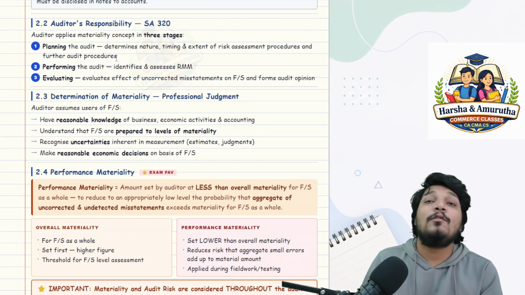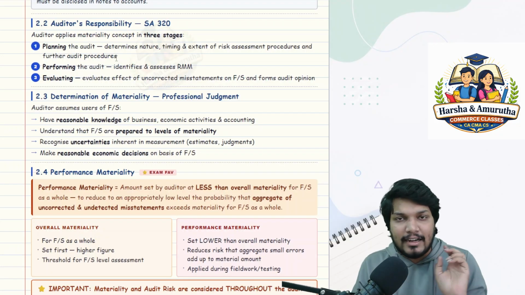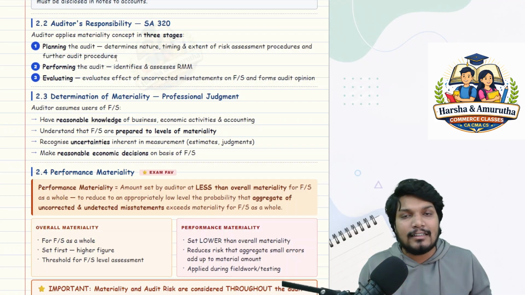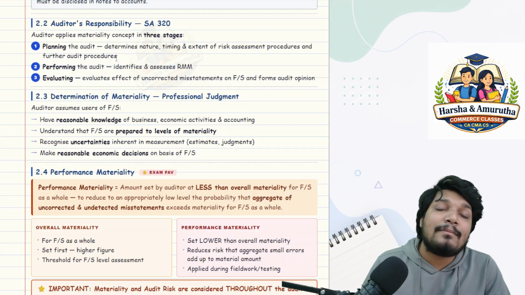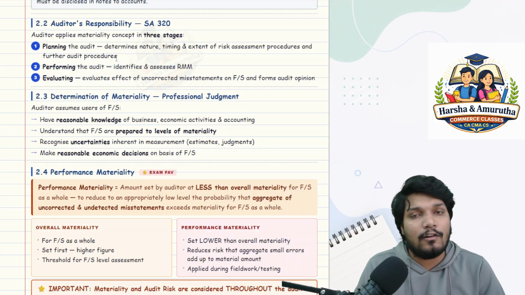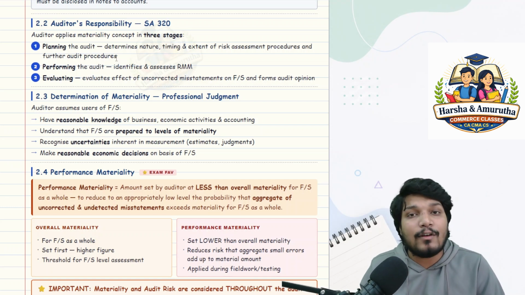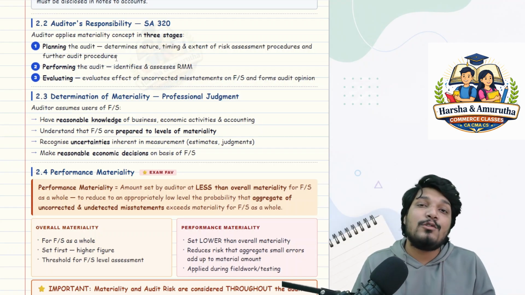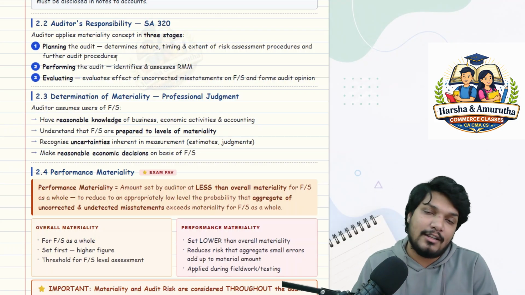Third, evaluating. Evaluating what? Evaluate the effect of uncorrected misstatements. You have identified, you have given the management a chance to correct these misstatements, these internal control lapses. Fine, that is fine. But there would be scenarios where the misstatements are not detected or are uncorrected. For those, the auditor has to reassess and accordingly modify his opinion or give an opinion which corroborates his evidence, which would be sufficient and appropriate. Without having sufficient and appropriate evidence, how can he give an opinion, sir?